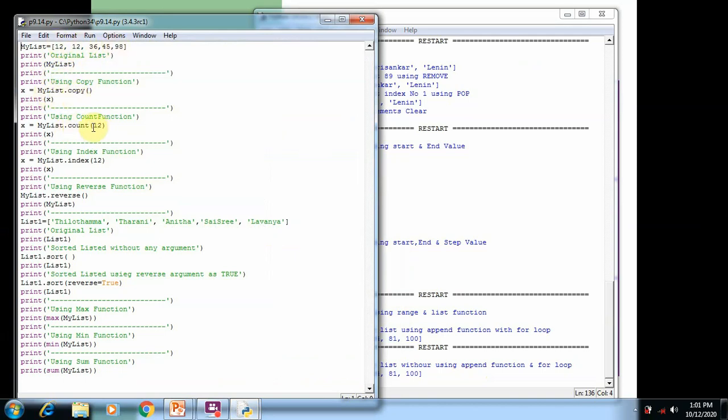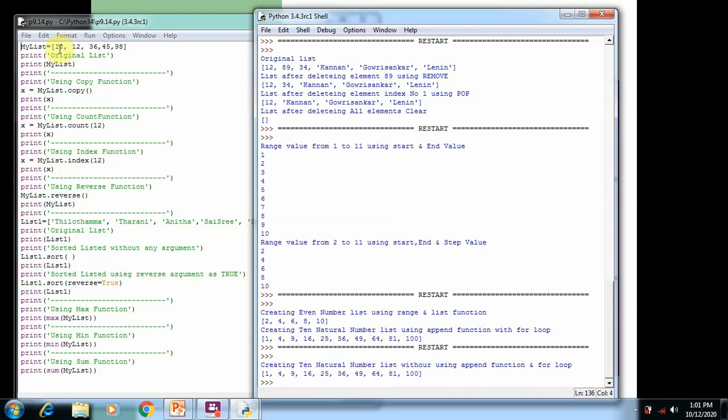Here we use the count function to count the element 12. So in the original list you can see the 12 element is repeated 2 times, then the count function returns 2. Then we use the index value for 12, it will return 0, because the 12 element exists at the first element itself.